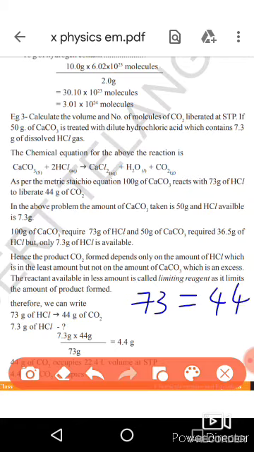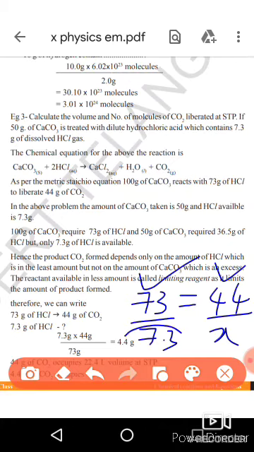Here only 7.3 grams is given. If you take 7.3 grams of HCl, how much CO2 will be formed? Here we take it as X.